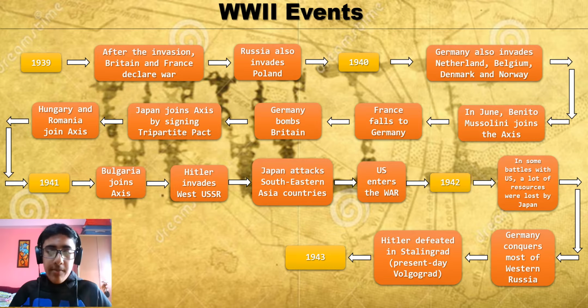And then everything went wrong for the Axis powers. Next, we have Japan attacking Southeastern Asian countries like Indonesia, which was then called the Dutch East Indies, Malaysia, Philippines, and Papua New Guinea, and all these countries to flex its military muscles and also to increase its imperial power in the world. And then the US enters the war.